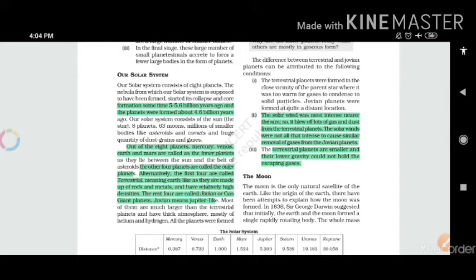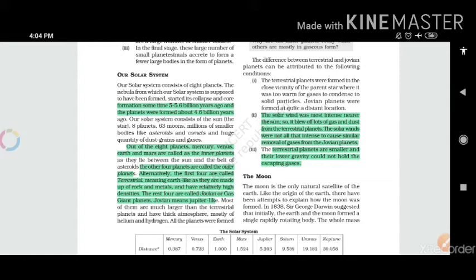So what does it tell us? At the time of the formation of our planetary system, several thousand solar winds were formed by the sun and thrown on the path of the planets.